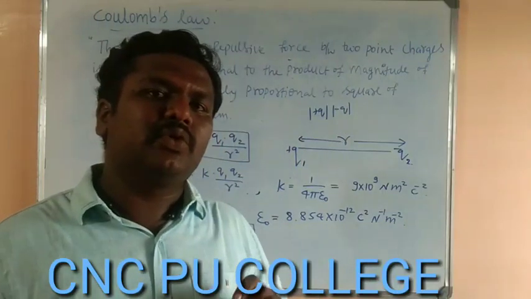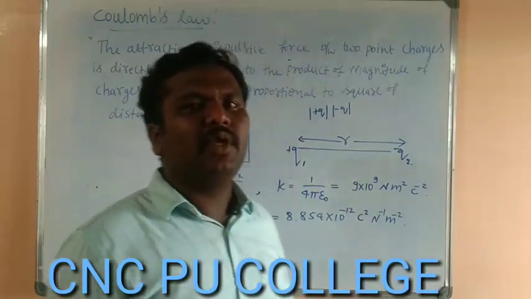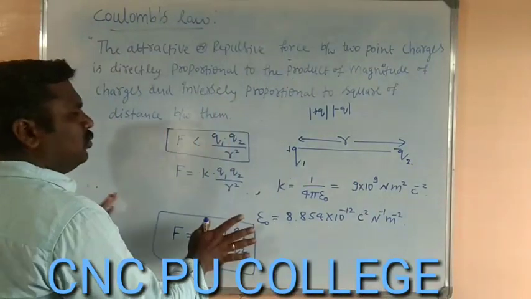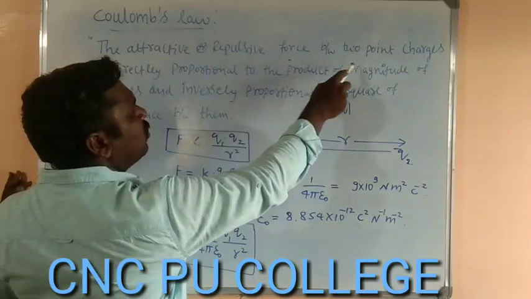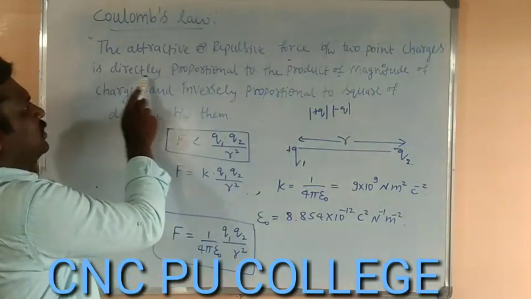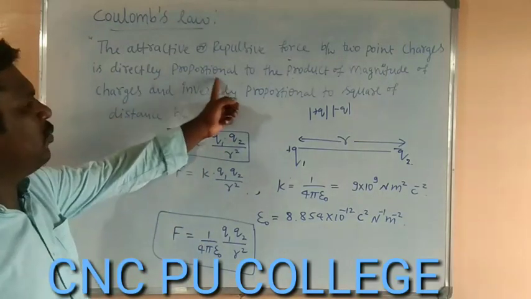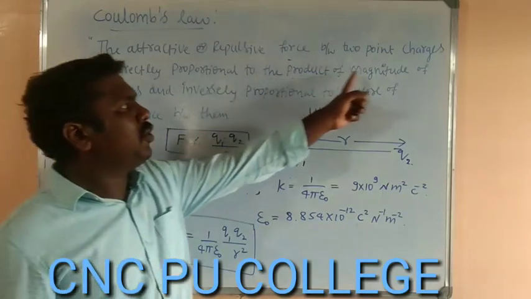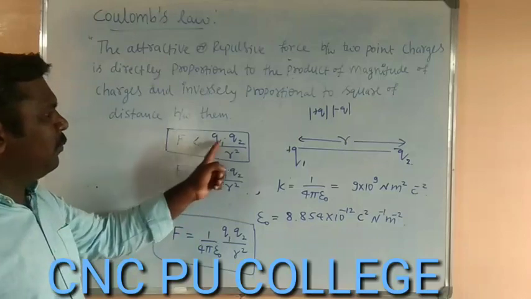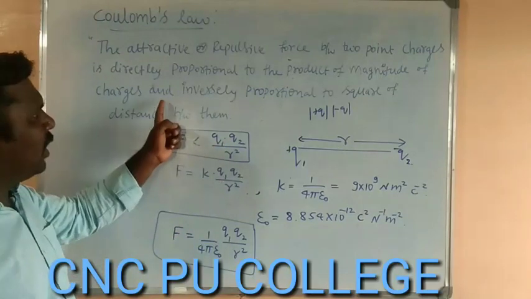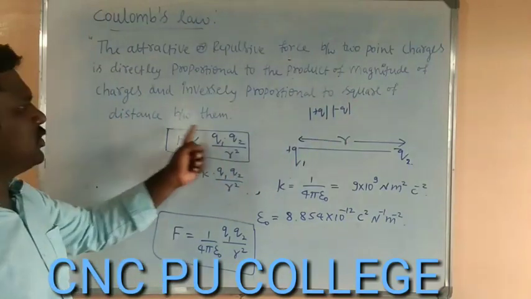The charges whose size will be negligible when compared to the separation between them are said to be point charges. So the Coulomb's law states that the attractive or repulsive force between 2 point charges is directly proportional to the product of magnitude of charges, and also inversely proportional to square of distance between them.